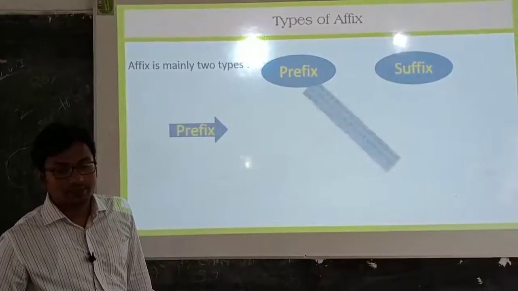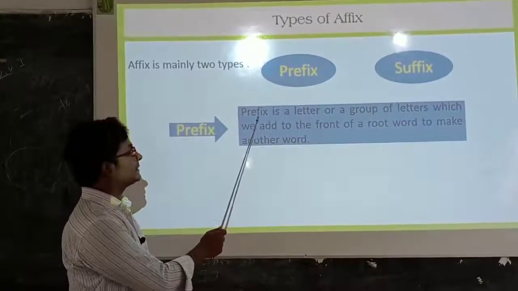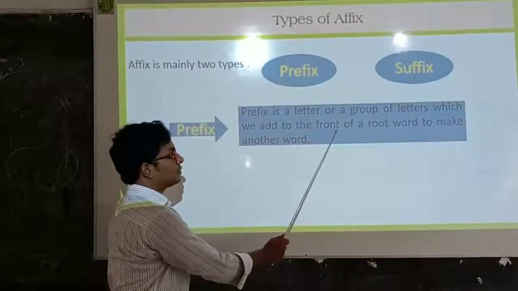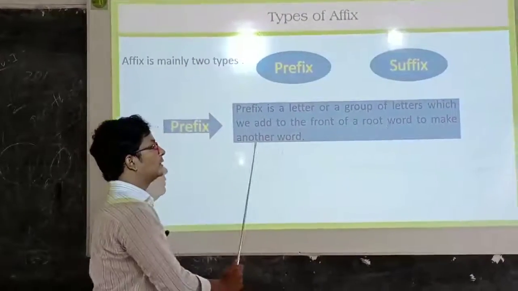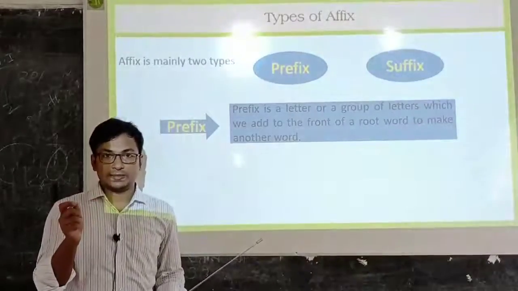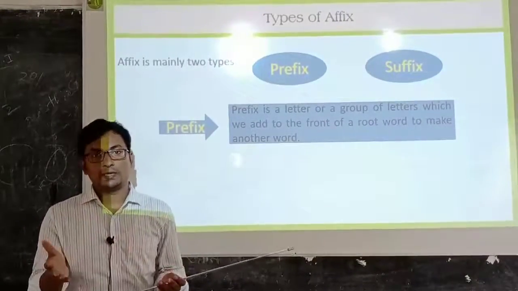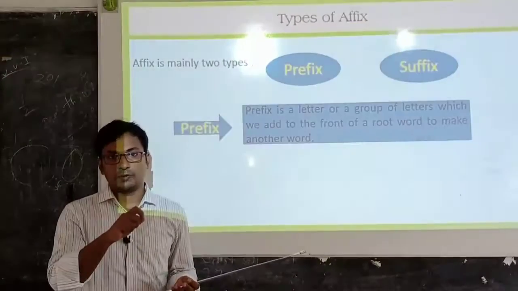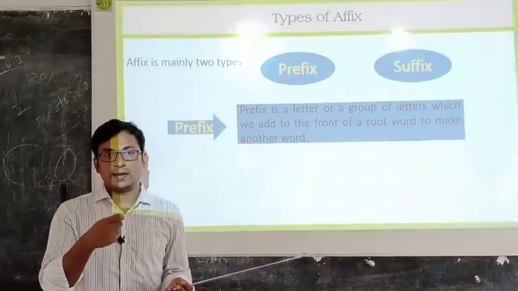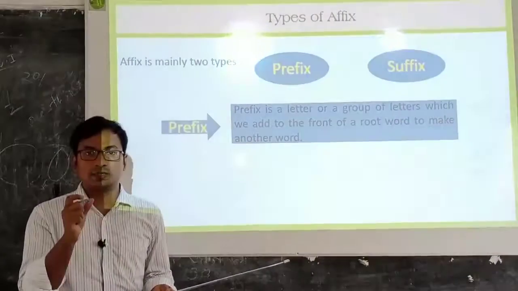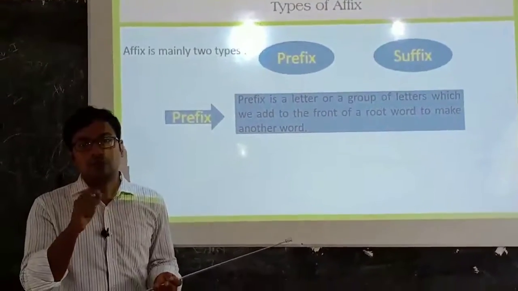Okay, what is prefix? Prefix is a letter or a group of letters which we add to the front of a root word to make another word. So both prefix and suffix are a letter or a group of letters, but when we add this letter to the front part of a word, it is called prefix, and when we add it at the ending part of the root word, this is called suffix.